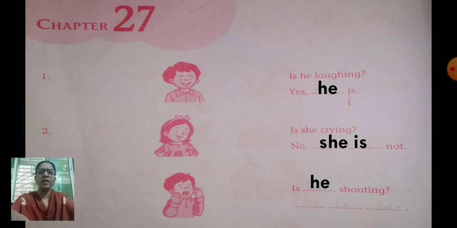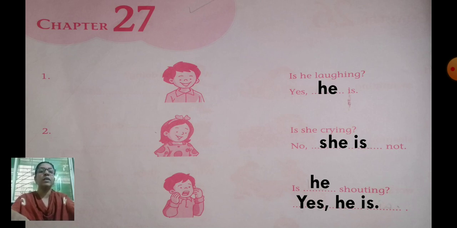Can you see? Do you agree that he is shouting? Yes. So how will you write? Yes, he is. So children, write the answers in the blank space. First one: is he laughing? Answer is yes, he is.